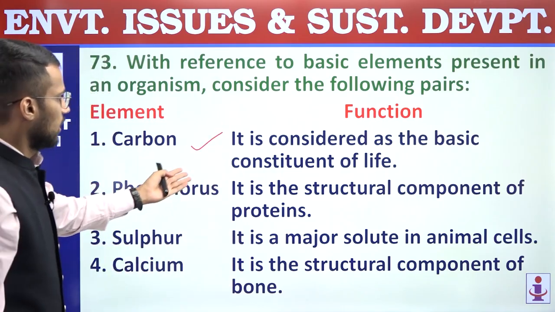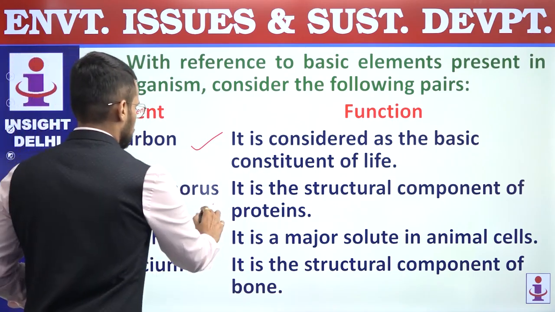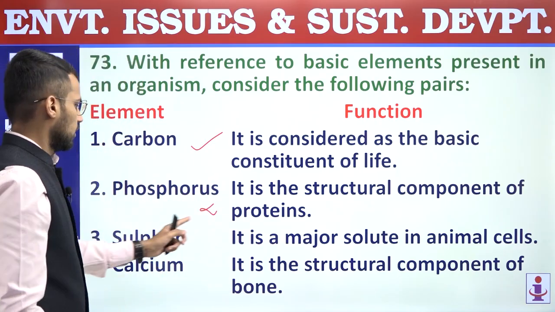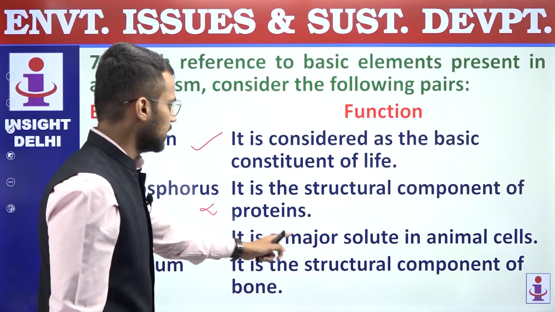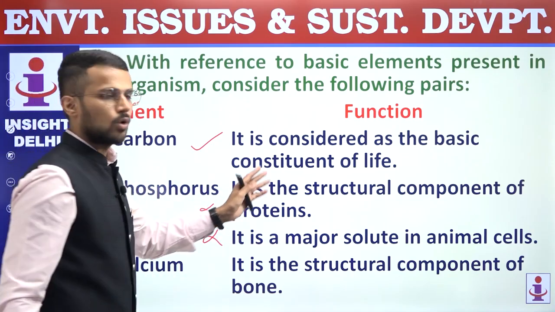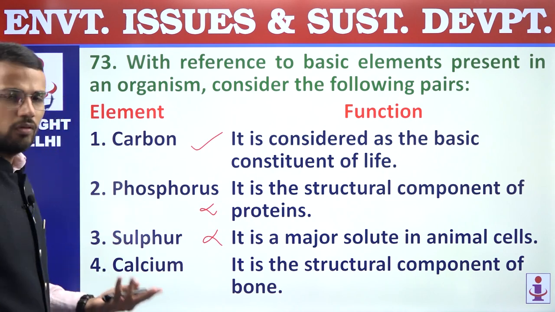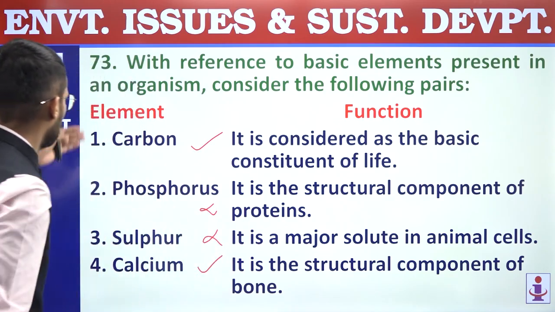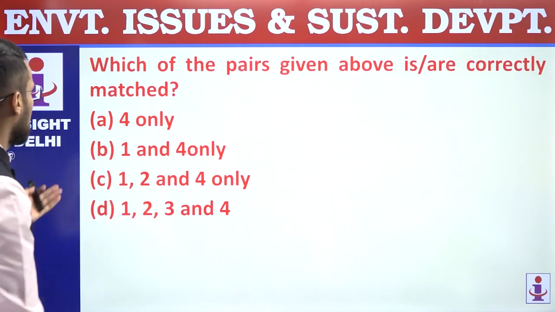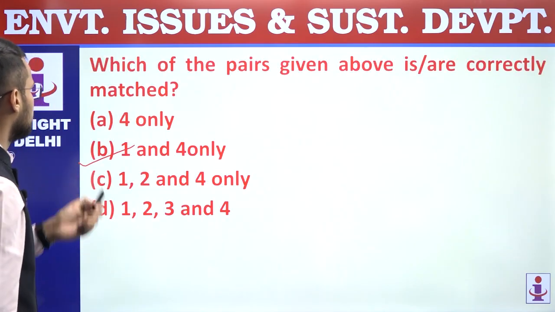Second, phosphorus. Its function is, it is the structural component of protein. Incorrect. Phosphorus is a structural component of nucleic acid, not of protein. Third, sulfur. Its explanation is, it is a major solute in animal cells. Again, incorrect. Sulfur is the structural component of proteins. Fourth, calcium. It is the structural component of bone. Correct statement. So first and fourth pairs are correctly matched. We are supposed to find out correctly matched pairs only. Answer is 1 and 4 mentioned in option B. So 73, answer is B.